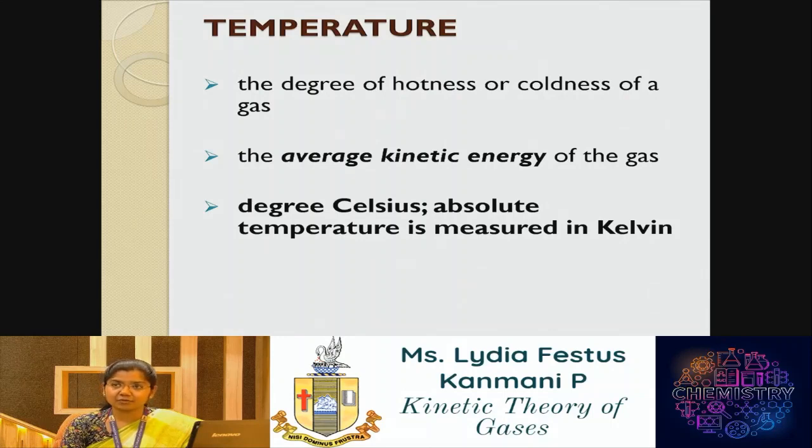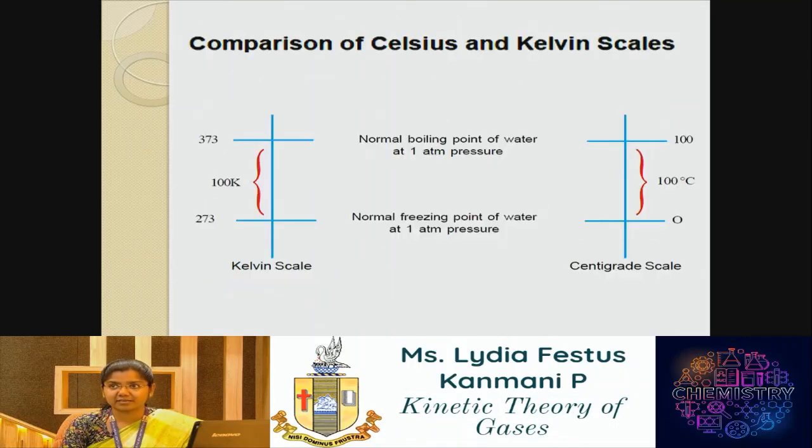However, in the following derivations we are going to study today, temperature is mentioned in Kelvin. The centigrade scale is divided into 100 divisions based on the freezing point and boiling point of water, and the Kelvin scale, which has the range from 273 to 373, equals 0 to 100 degrees centigrade respectively.